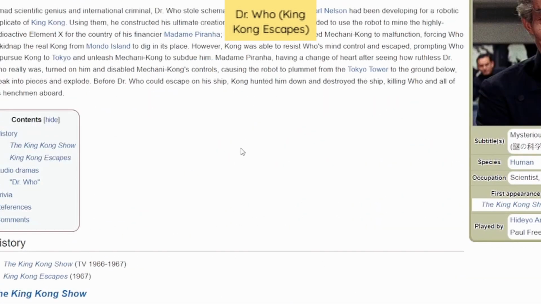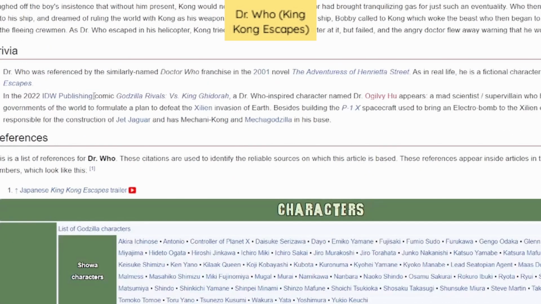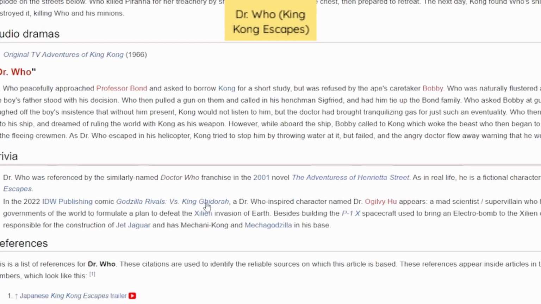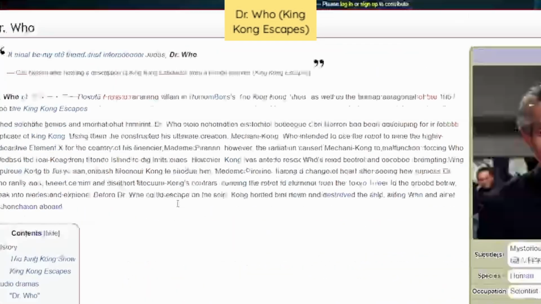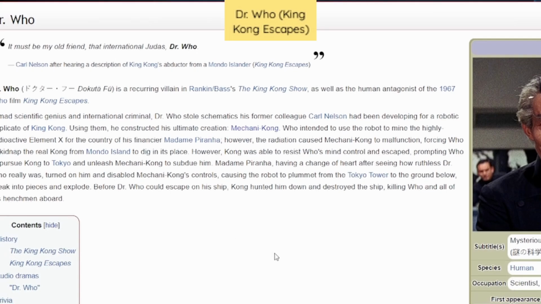Oh, wait, scroll down. Look in the trivia. Oh, here we go. Doctor Who was referenced by the similarly named Doctor Who franchise in the 2001 novel The Adventures of Henrietta Street. He's basically a fictional character in the universe, so he's a part of the land of fiction, I guess. So we got so many people called Doctor Who in the land of fiction. We got this guy, we got the Peter Cushing one, we got Doctor Who the fictional character. I guess if you guys wanted that Doctor Who and Godzilla crossover, here you go.